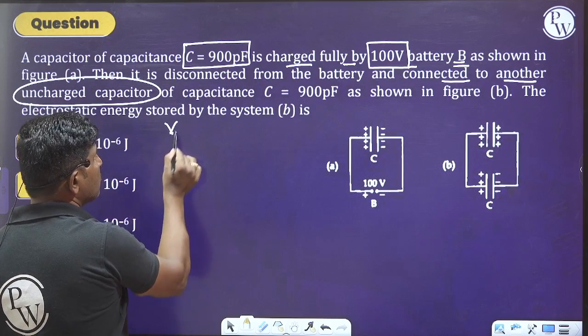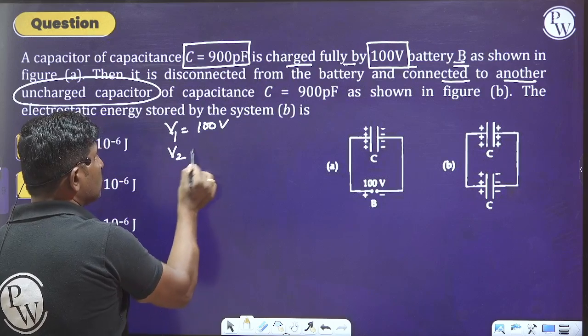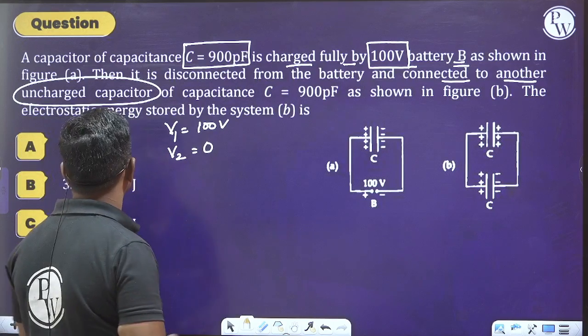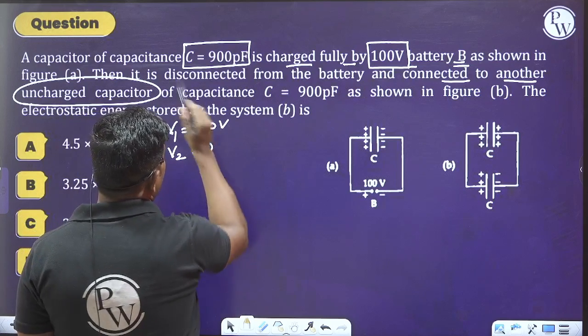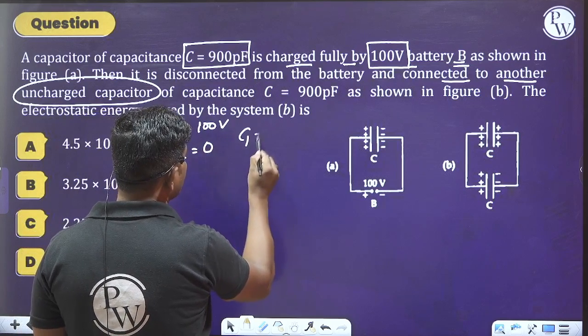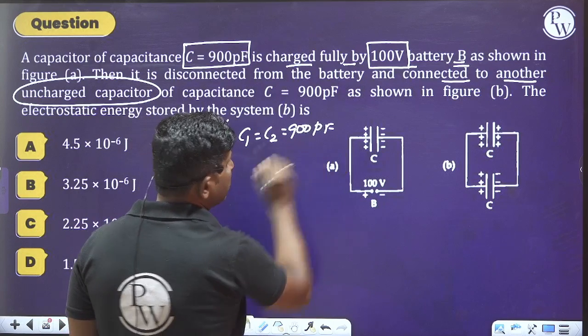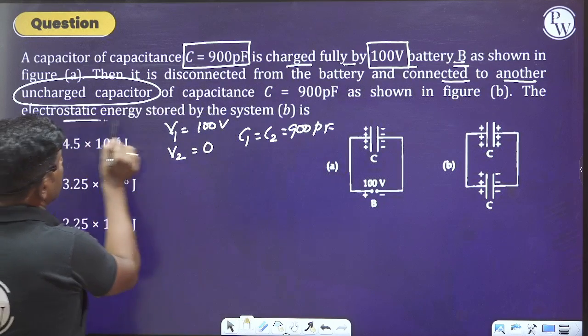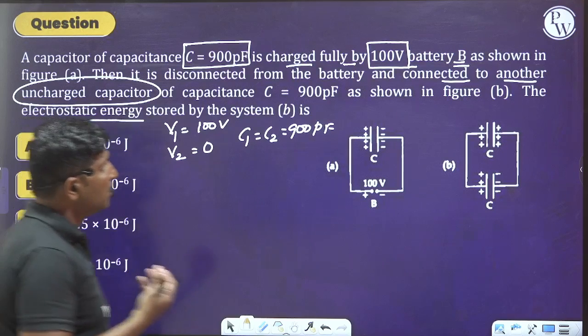So observe this: V1 is equal to 100 volt and V2 is uncharged. When they have mentioned uncharged, V2 will become equal to 0. Now what is the C1 value here? C1 is equal to C2, which they have mentioned as 900 picofarad. The electrostatic energy stored in the system B is.